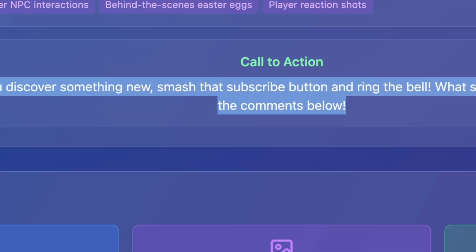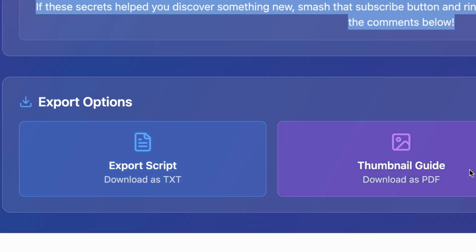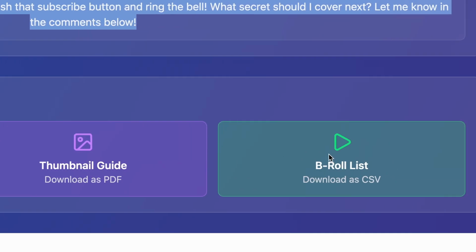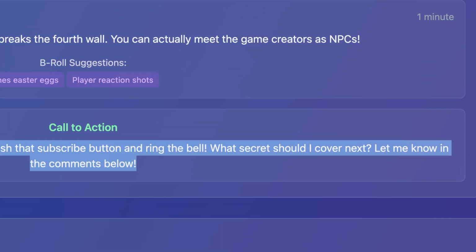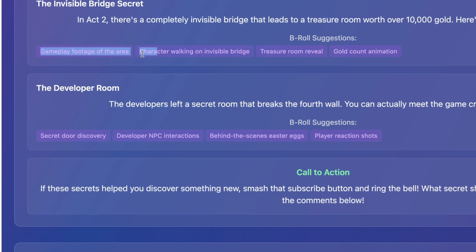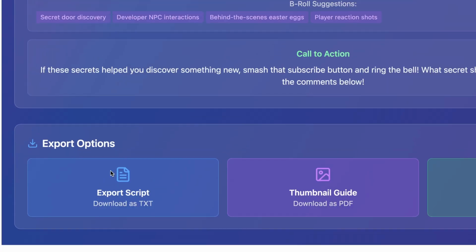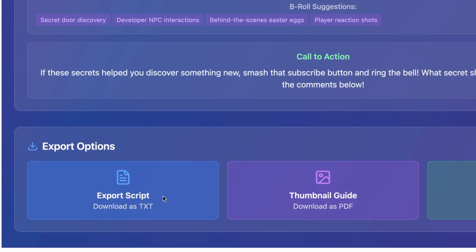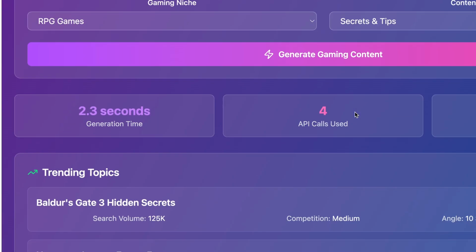And finally we have our options to export the script, thumbnail guide, and b-roll list. These b-rolls, obviously, are suggestions: you can add your gameplay footage b-roll, you can add a character walking on the invisible bridge, you can add the treasure room. If you are a live streamer, you can cut your stream into chunks and then use those as b-rolls. And finally we export the thumbnail guide, export the script, and that's all.